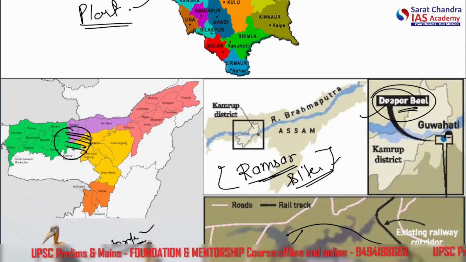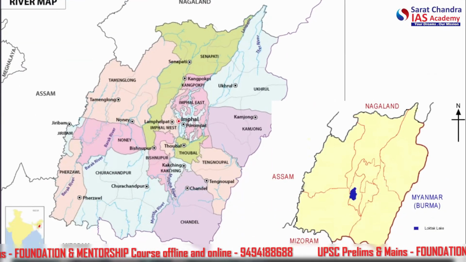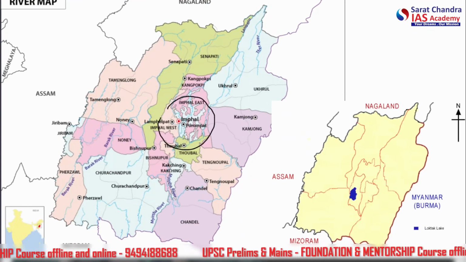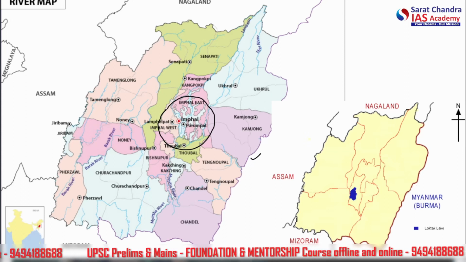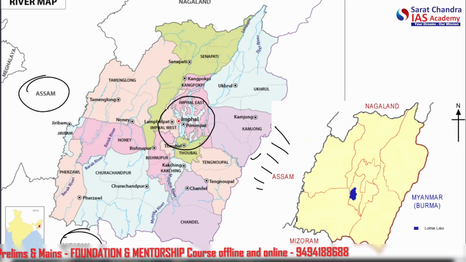All right. Now let's go to another state, that is Manipur. Here we see Manipur, and this is the capital of Manipur, Imphal. We see the neighboring states, such as Myanmar here. This is Myanmar, a different country. Mizoram here, we see Assam here, and Nagaland on the upper side.